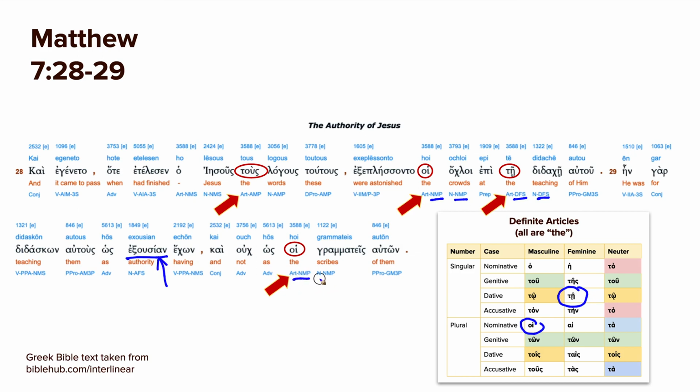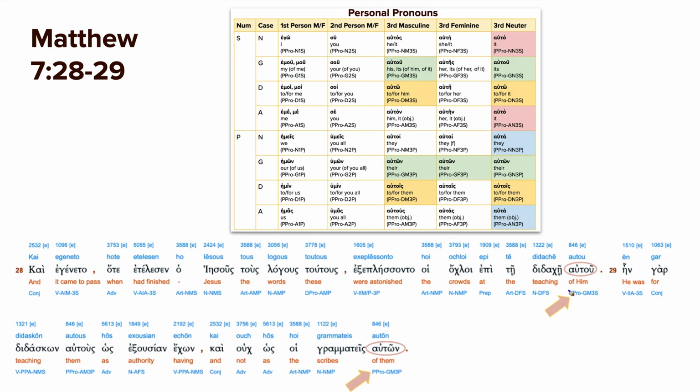So that's why it's nominative, because the scribes are basically also, the crowd is comparing what Jesus taught to what the scribes taught, which is putting them in that nominative position. So that's why you have hoi again. All right, and then the personal pronouns here, basically it's just teaching of him, so his teaching, autu. And then we have their scribes, so plural there, so we have auton. And because it's a mix of, probably most people in the crowd were males, but I'm sure there were females too, so it's a mix, so you still use auton. Even if it was all females, it would still be auton.